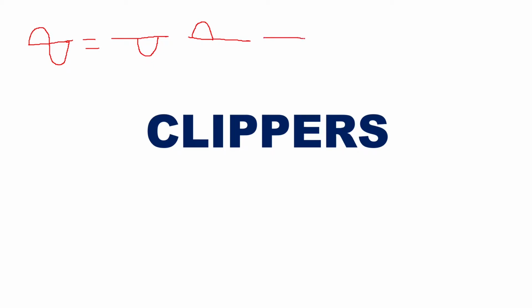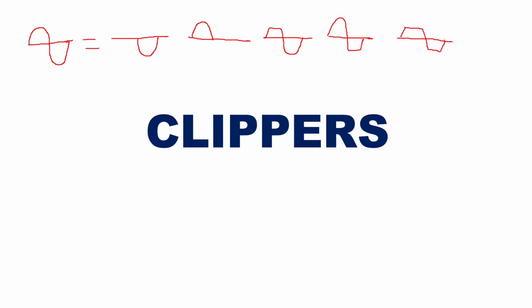Then you can have a positive biased and complete negative, a complete positive and negative biased, or both sides combinational biased. Like this, you can have the desired waveform at the output.